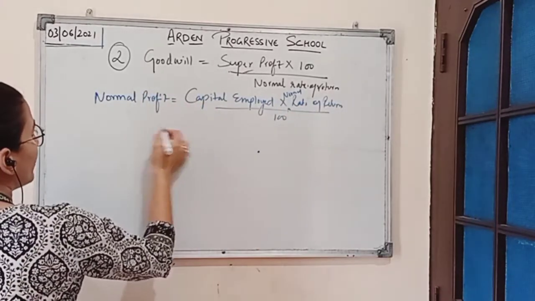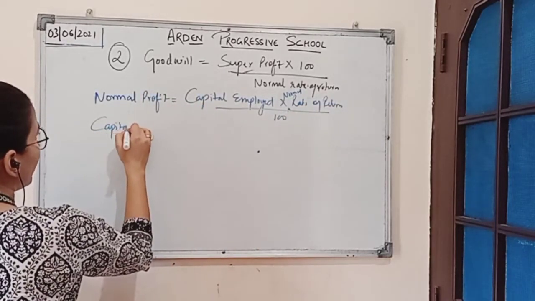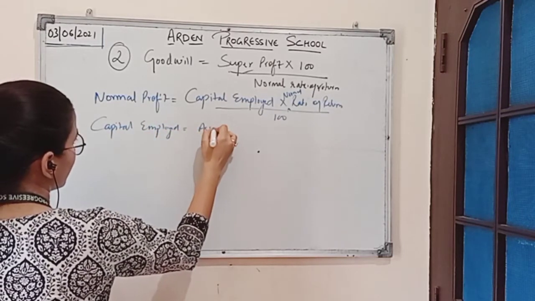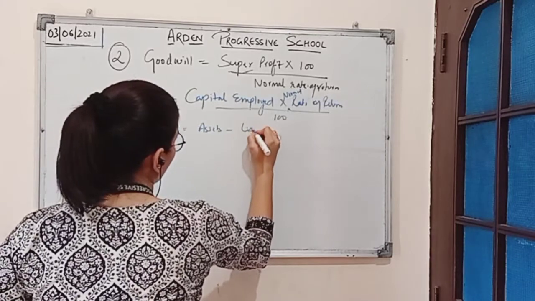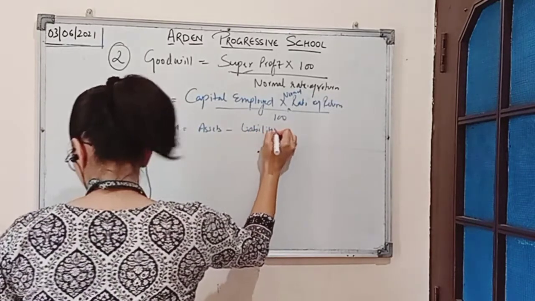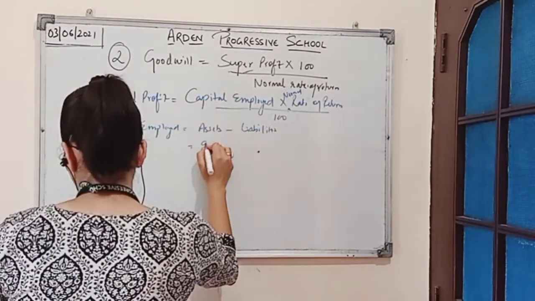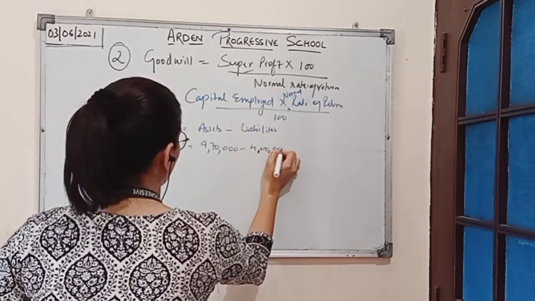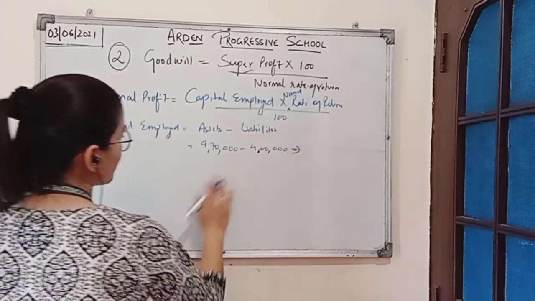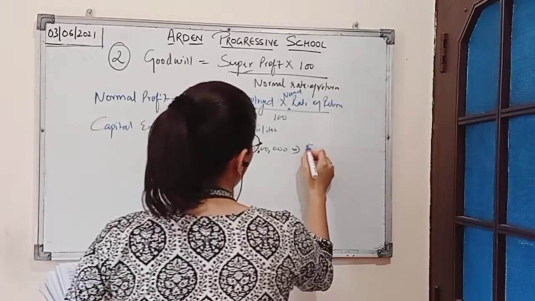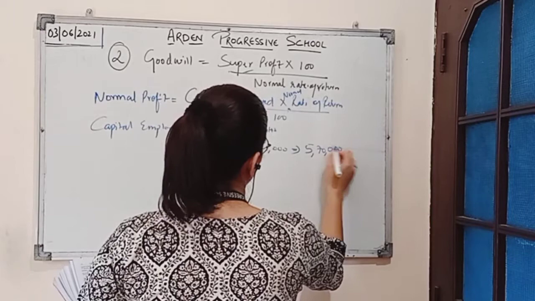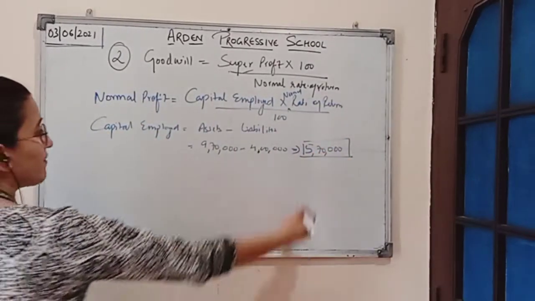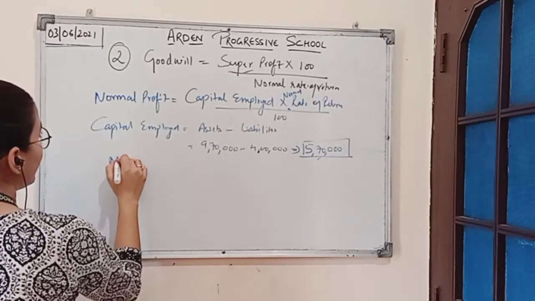So capital employed we have calculated: capital employed is equal to assets minus liabilities. Assets we have been given rupees 9,70,000 and liabilities amounting to rupees 4 lakh. So by subtracting this amount we will get the amount 5,70,000 as capital employed.